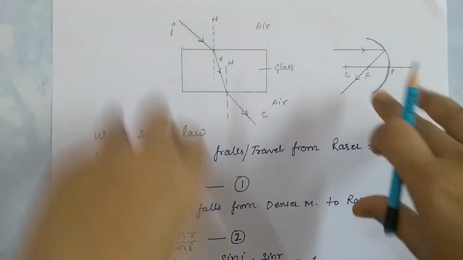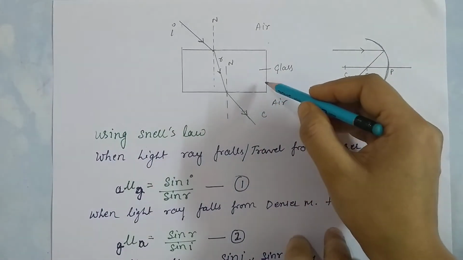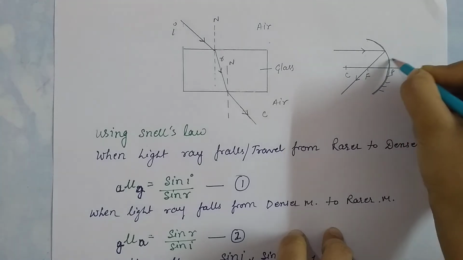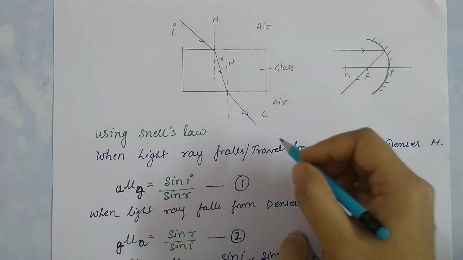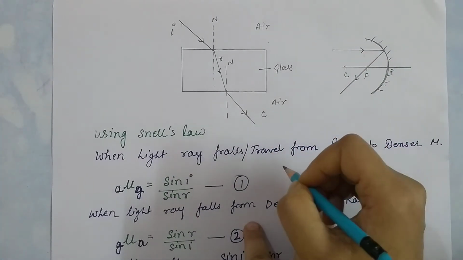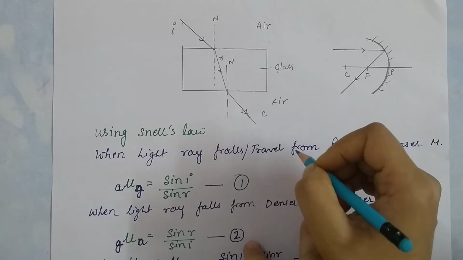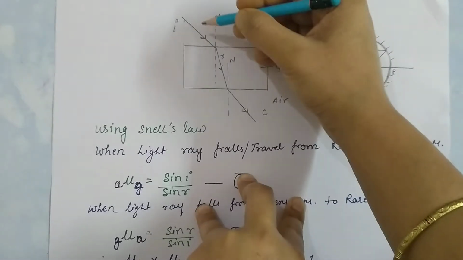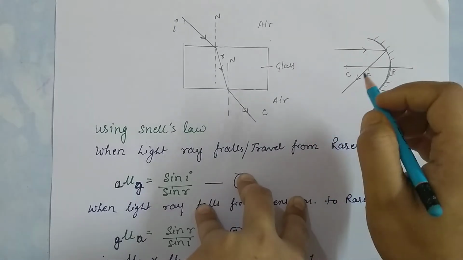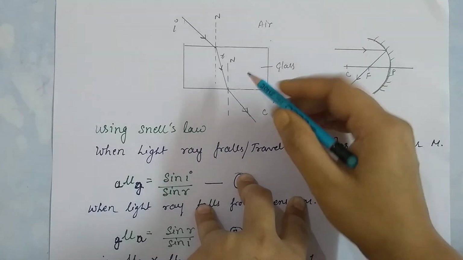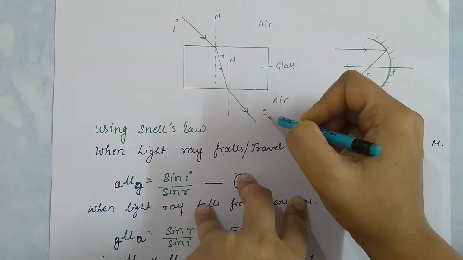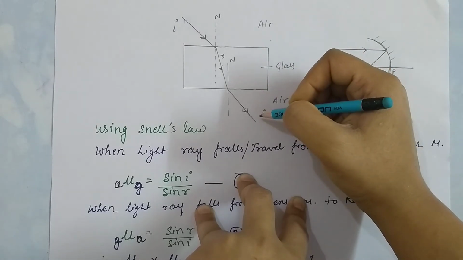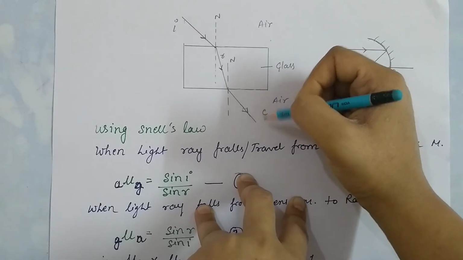So I have drawn one glass slab here, and this is your concave mirror. You all know about it. So what the law of reversibility principle states is that when light reflects or refracts, in both cases, it follows the same path or same direction when it gets reversed.